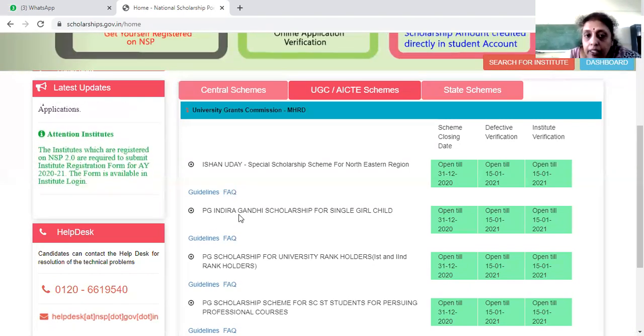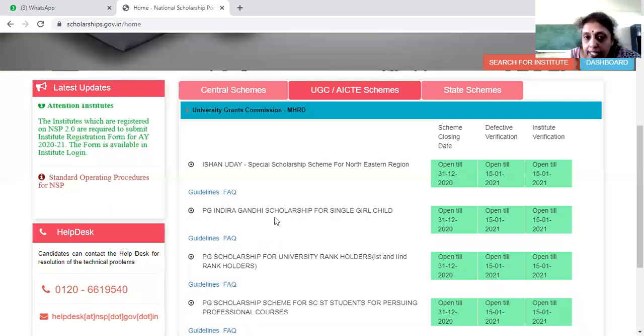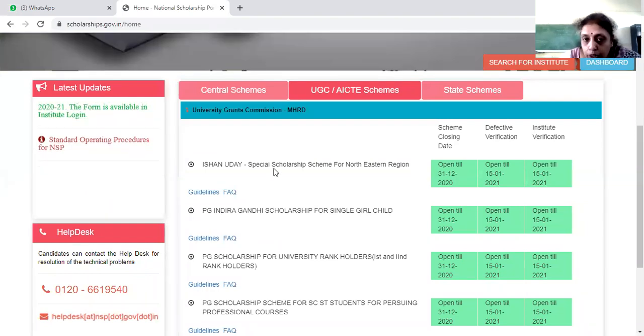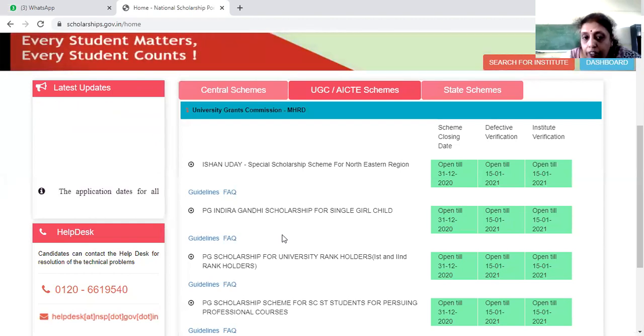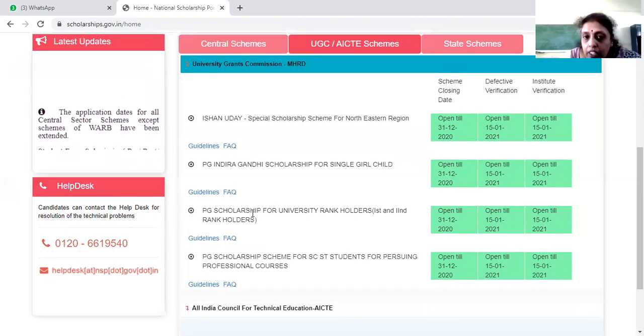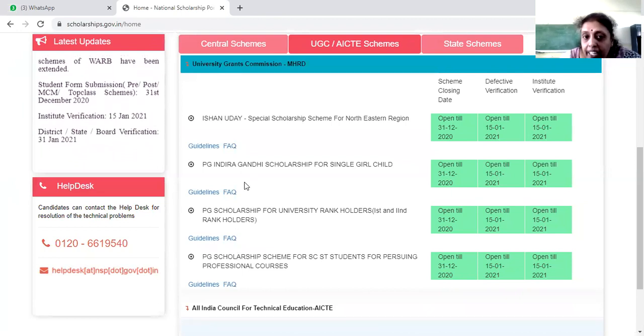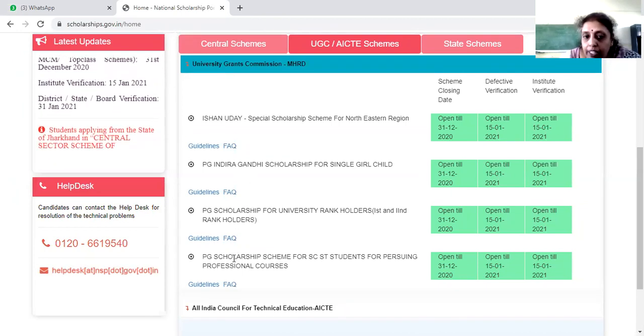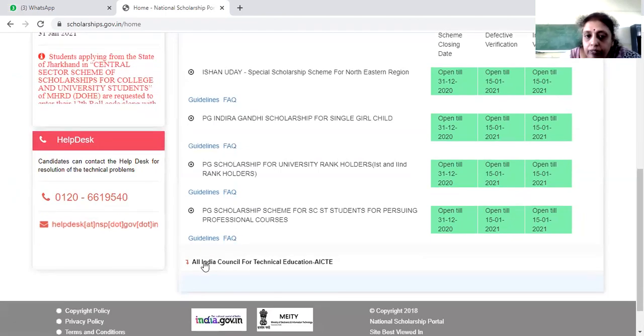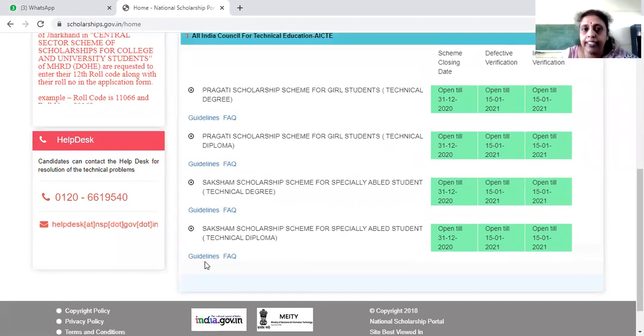Next is PG. This is for PG students. It doesn't apply for your scheme. So you should see which one is applicable for you, and then you have to apply. So this is also for PG, means postgraduate studies. If you're doing your MTech at that time, you can apply for these schemes. Next is All India AICTE scheme.